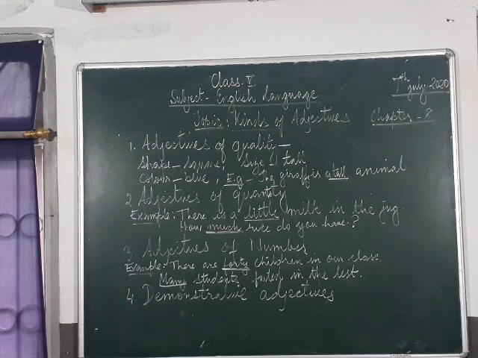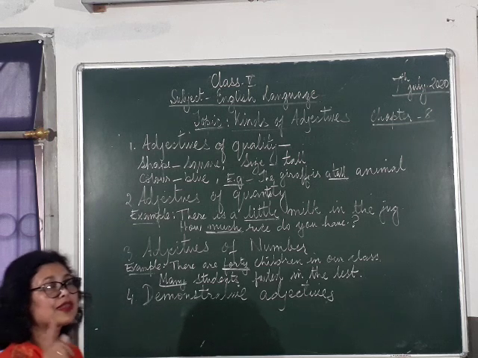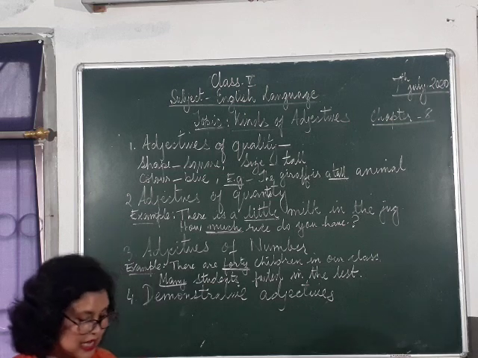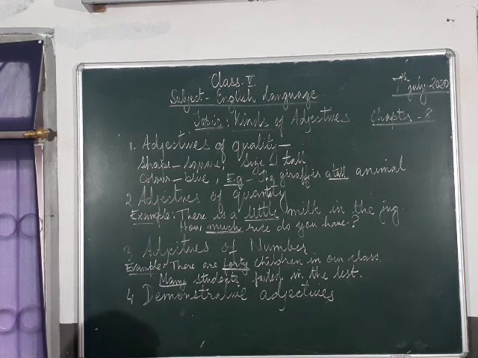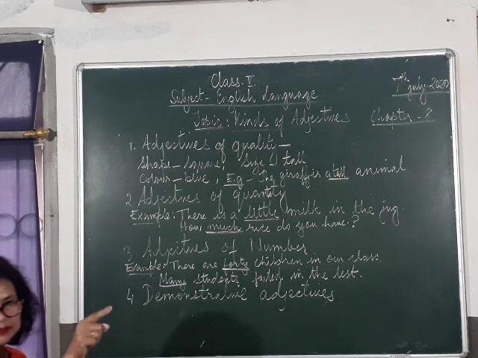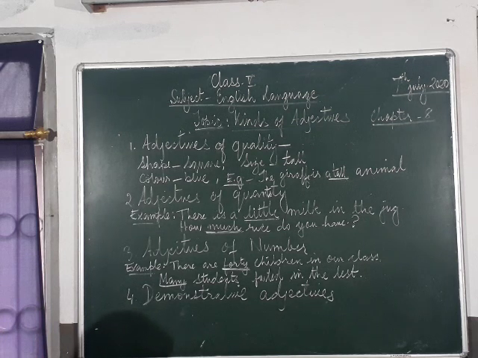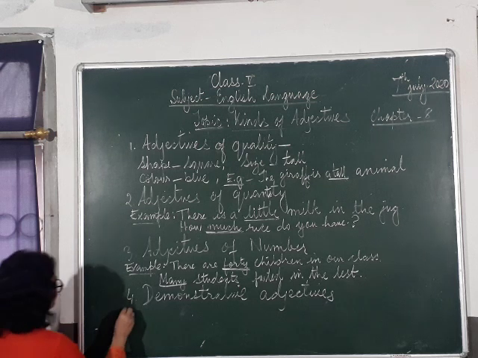Now we come to demonstrative adjectives. They point out things. Point out. There were boys there. This boy lost his book. If I say, this boy lost his book, I'm pointing to the boy that lost his book. So, demonstrative adjectives point out the thing or person being talked about. As I explained just now, there are many boys out there and I point out, this boy lost his book. I'm pointing to the particular boy.